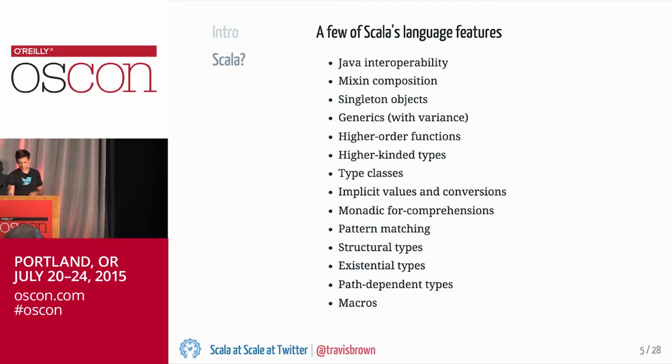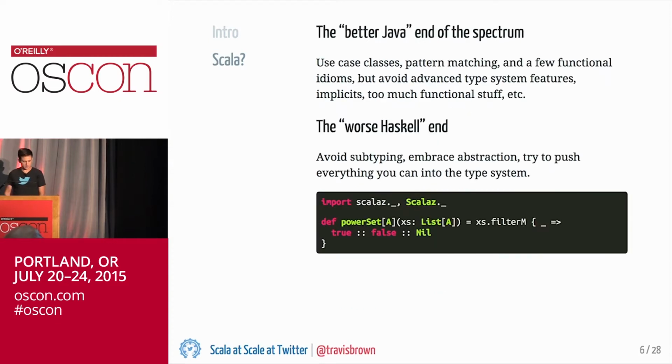And those decisions tend to fall along a kind of spectrum, where on the one end of the spectrum you have people who want to treat Scala effectively like a better Java. So these people want a lot of the concision that you get with Scala when you are using it in an object-oriented way. And a lot of the nice defaults, so things like case classes, where you don't have to do a lot of the kind of boilerplate implementation of equals and hash code and things like that.